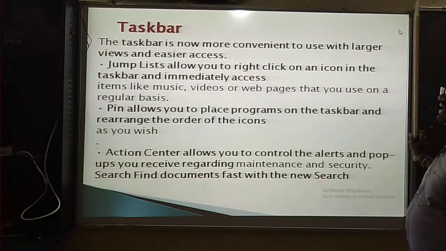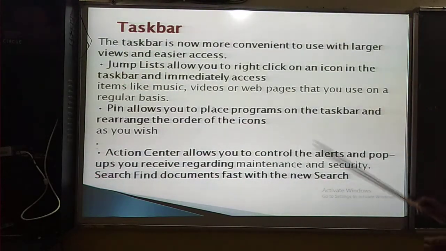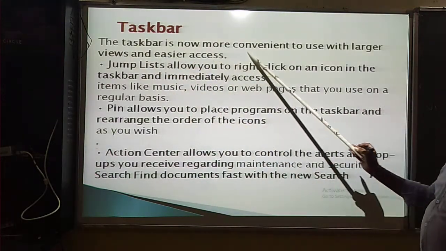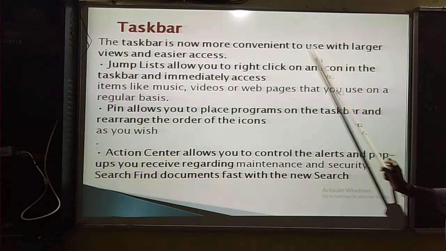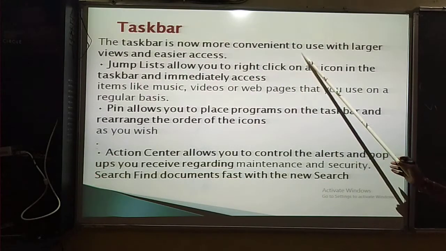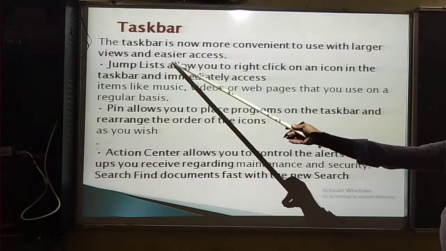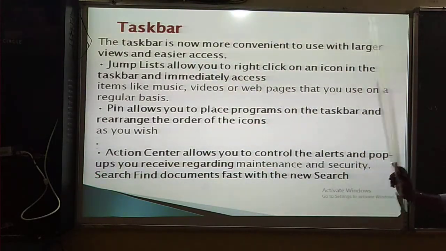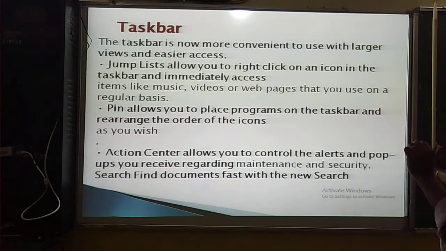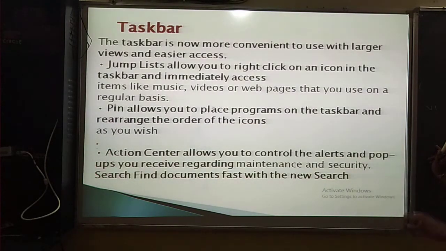Then next one. What is the meaning of taskbar? The taskbar is one of the features of the desktop. The taskbar is now more convenient to use, with a large view and user access. Now view means you should be able to see any icon that has been made visible by the users.